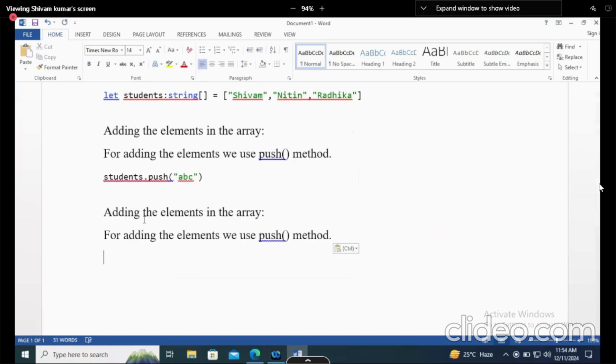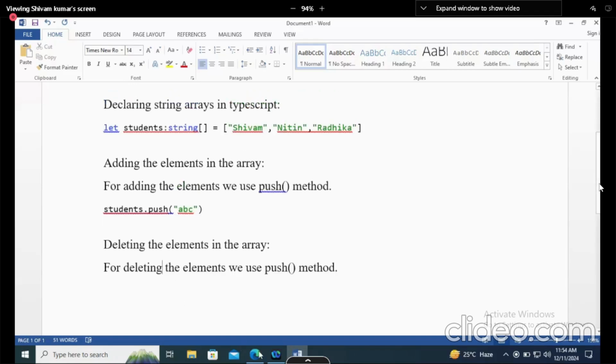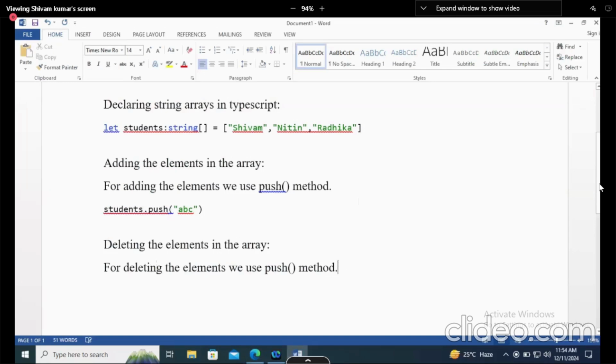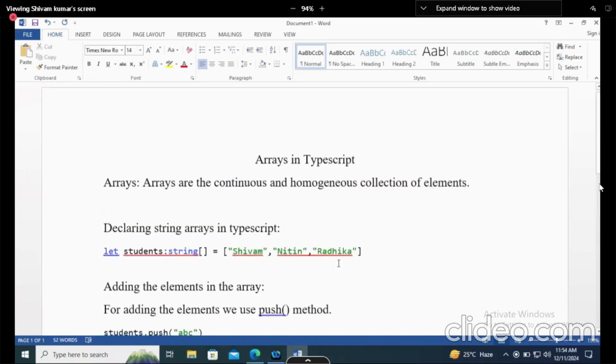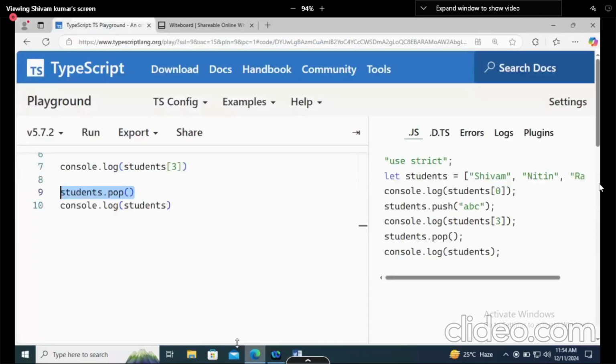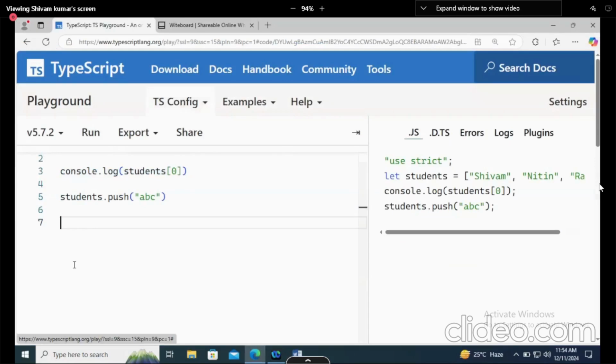Same way we can write deleting the elements in the array. But you know one thing, that deleting or adding will be done at the last. For deleting, what we use? Pop. Understood? Okay. Now this was about the arrays which are string arrays.